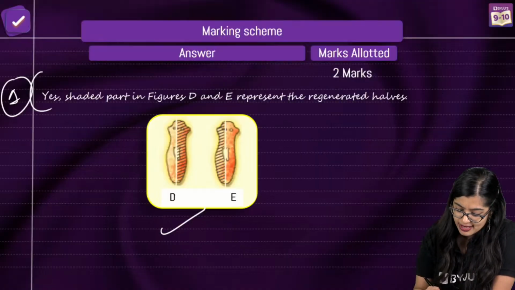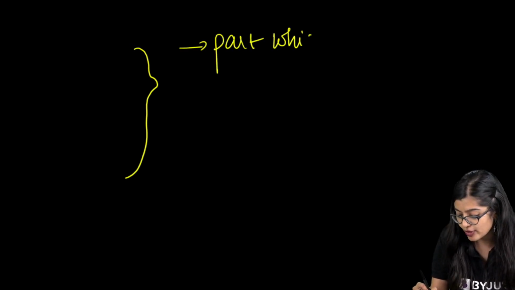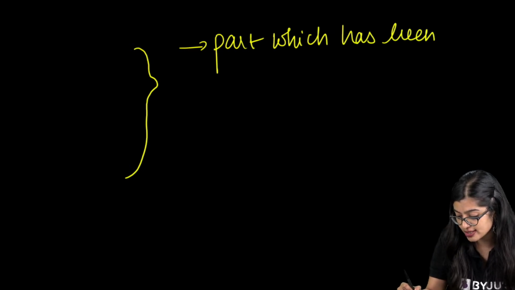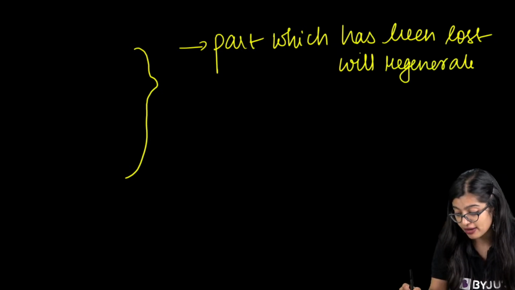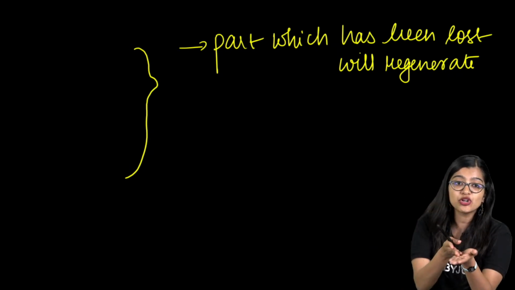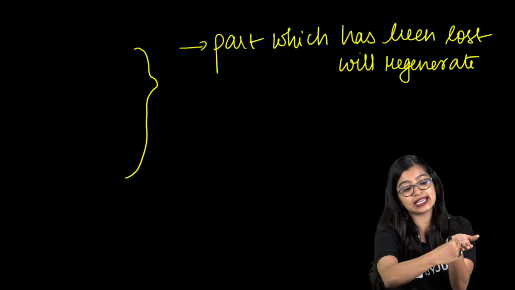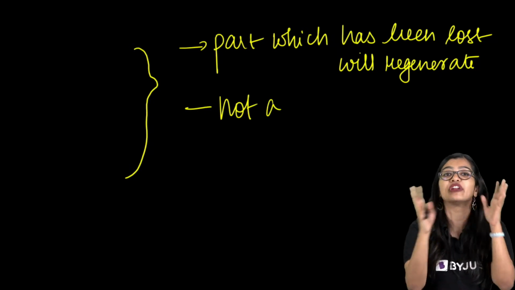Yes? But on the other hand, when we look at something like planaria, right? Now planaria's body is getting cut in half. Not a very favorable thing for the organism. Now in order to survive, the part which has been lost will regenerate, okay? So they have lost a part. You take a liver, the lizard's tail, or the starfish's arm, a part of it has been lost, right? This is what we mean by regeneration, which is not a kind of reproduction, I would say.